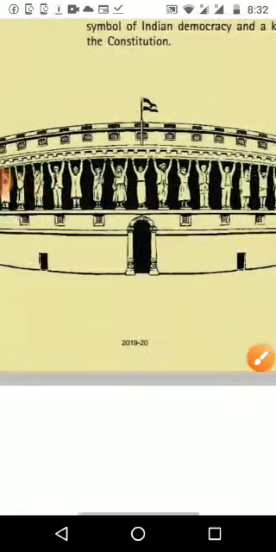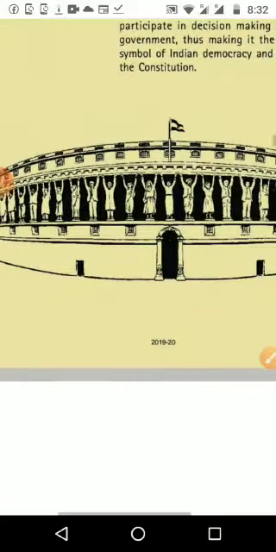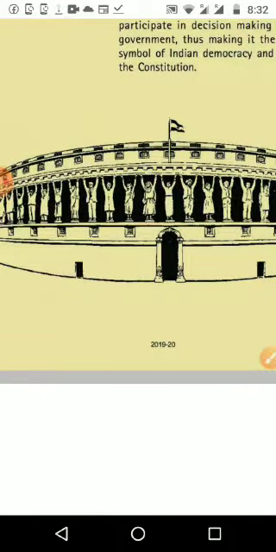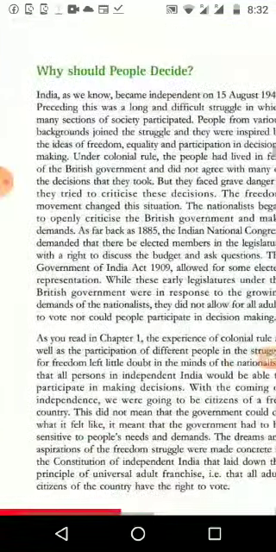And you can see this parliament building is made up of, instead of pillars, people standing and holding the building. It means the parliament is not just a building, it is a building with our own representatives. Then we are going to see